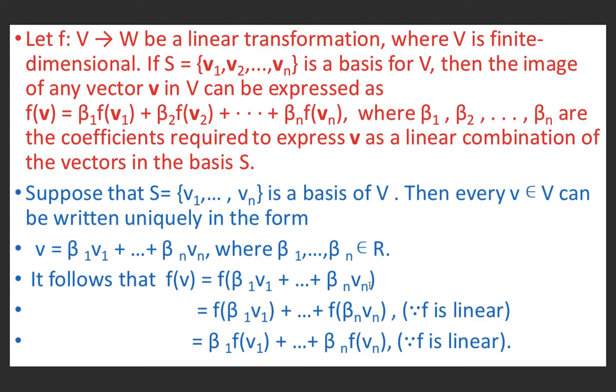Since f is linear, it preserves vector addition, meaning f of alpha plus beta is equal to f of alpha plus f of beta. So this will be equal to f of beta 1 v1 plus f of beta 2 v2 plus ... plus f of beta n vn. Also, because f is linear, it preserves scalar multiplication. So f of beta 1 v1 will be equal to beta 1 f of v1, and f of beta n vn will be equal to beta n f of vn. Hence, we have expressed f of v as beta 1 f of v1 plus ... plus beta n f of vn.